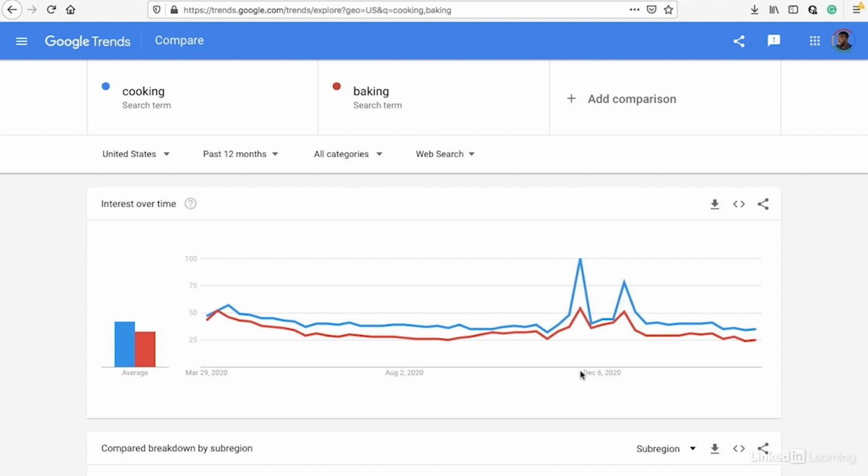And if there's a particular term that is trending during a particular time, then you want to analyze what time of the year that particular term is trending, use that to your advantage, and create content around that on social media during the times when it's trending according to Google Trends. So this is definitely a tool that you should be utilizing to help push forward your social media marketing efforts.